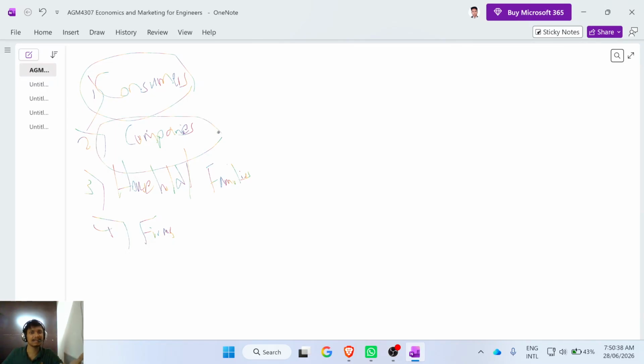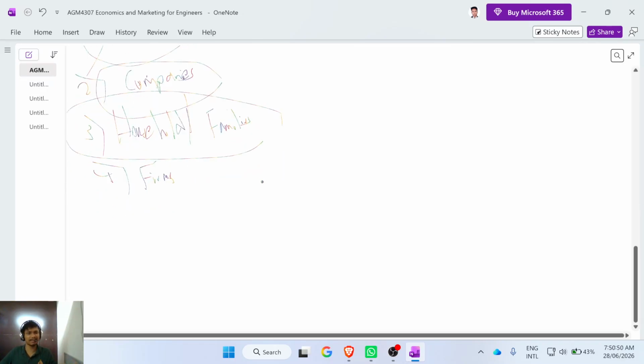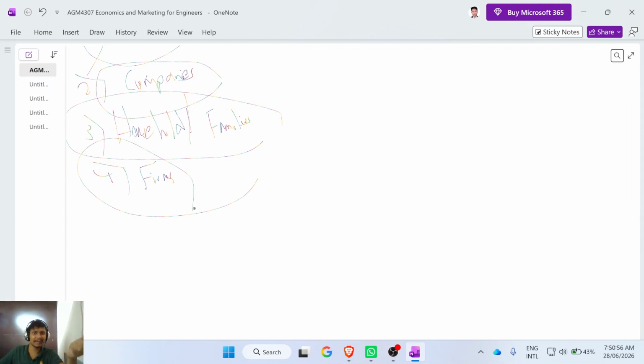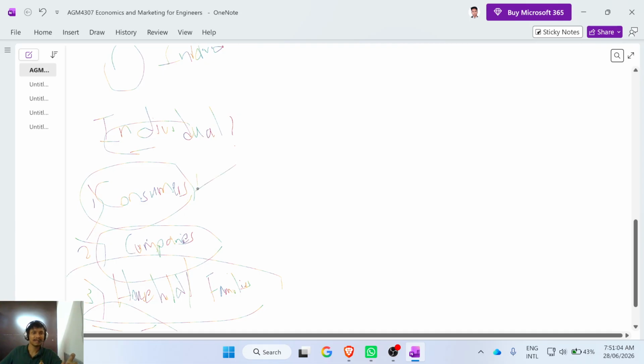In Sri Lanka there are many companies. We study how the companies manage their limited resources, how families and households manage their resources, how firms manage their limited resources. They are individuals. How individuals manage their limited resources, that is microeconomics. For example, now I'm a consumer, I'm a customer.